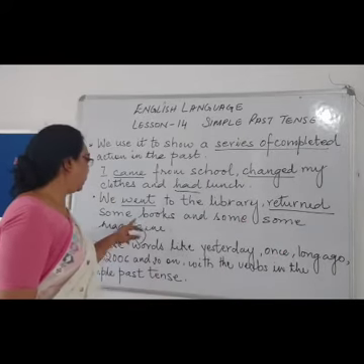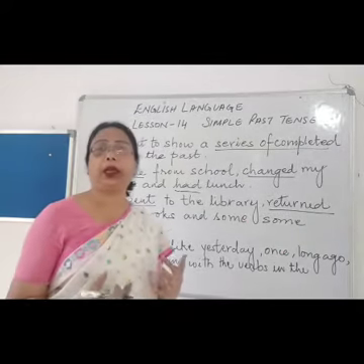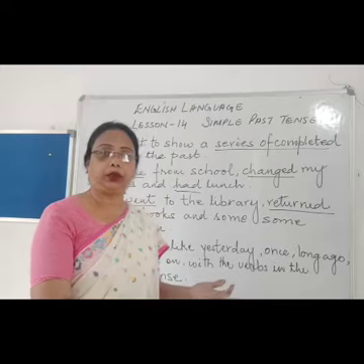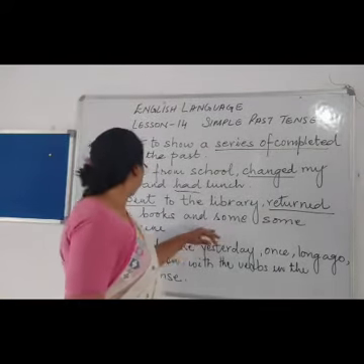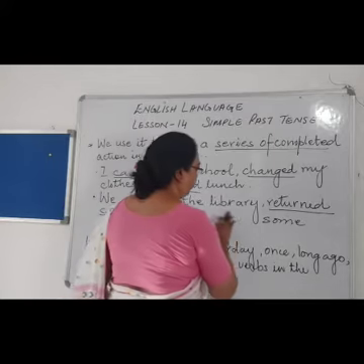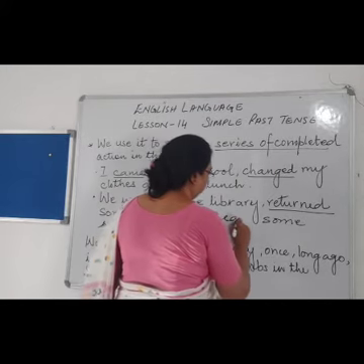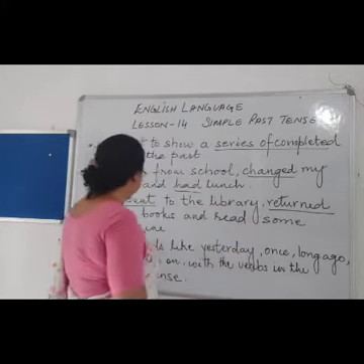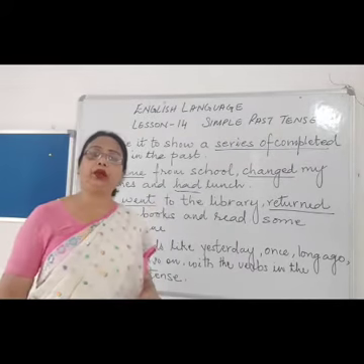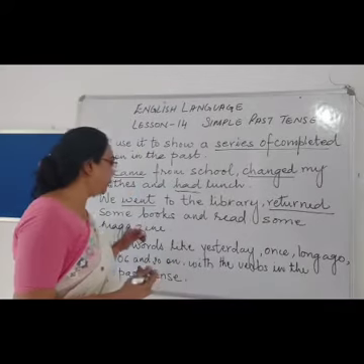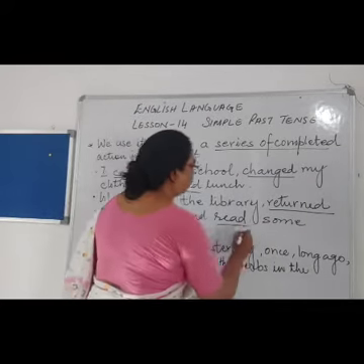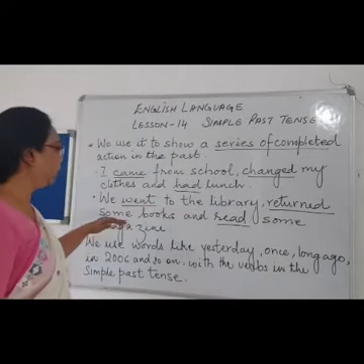The books which you had taken, you returned to the library man. And read over here. Read some magazine. So you sat down in the library room and you took some magazine and you read. So three actions you are doing over here.